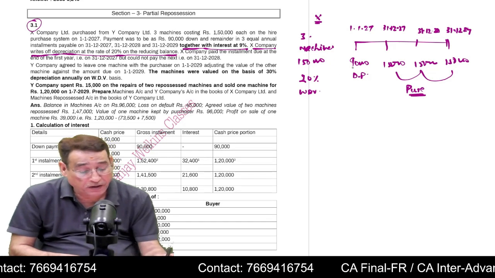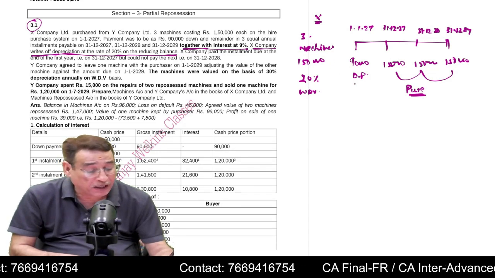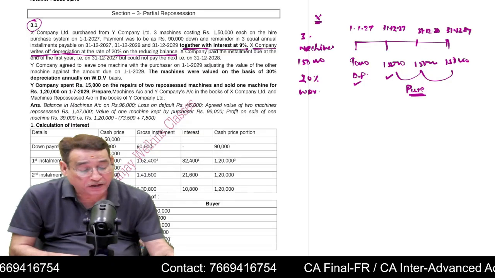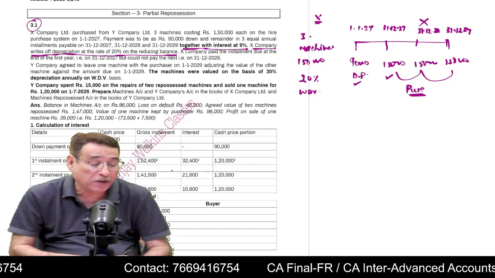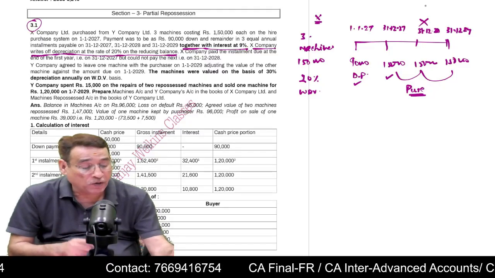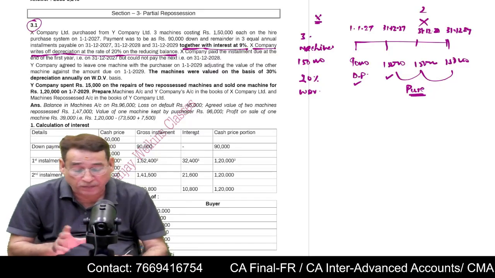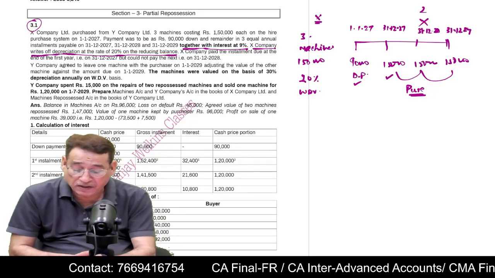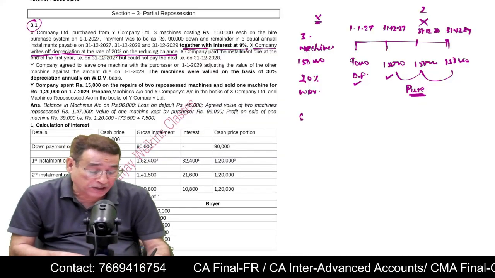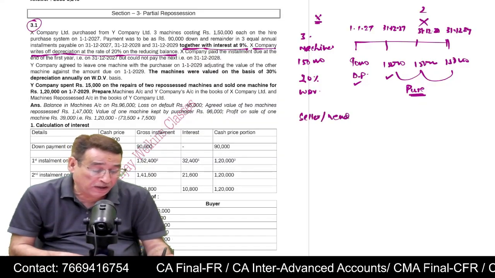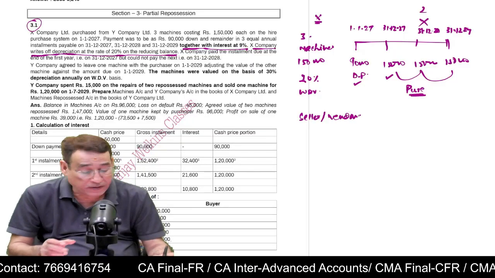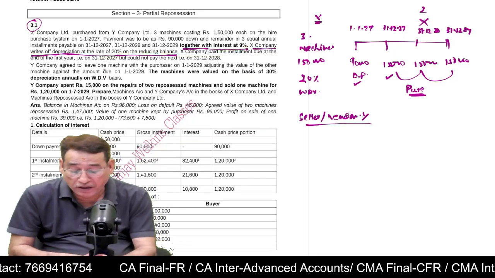X company paid the installment due at the end of, that means you paid the down payment, you made the payment on 31st/12/2027, but you did not make the payment on 31st/12/2028, that means the second payment. Now the question says that Y company, now seller or vendor are one and the same thing. Now vendor happens to be in this particular case Mr. Y. Now what did the vendor do?